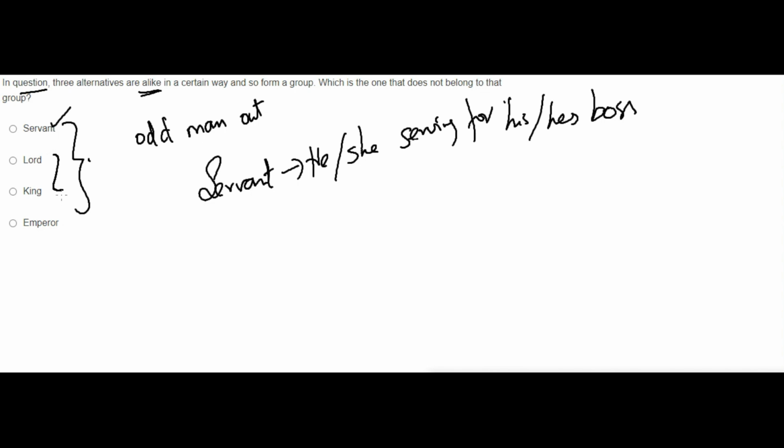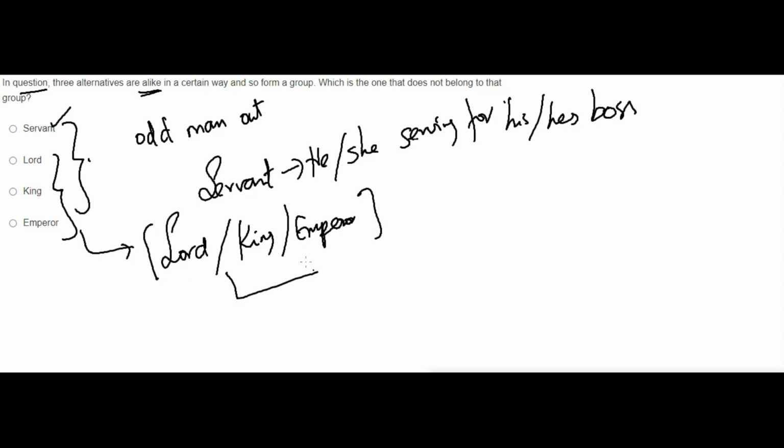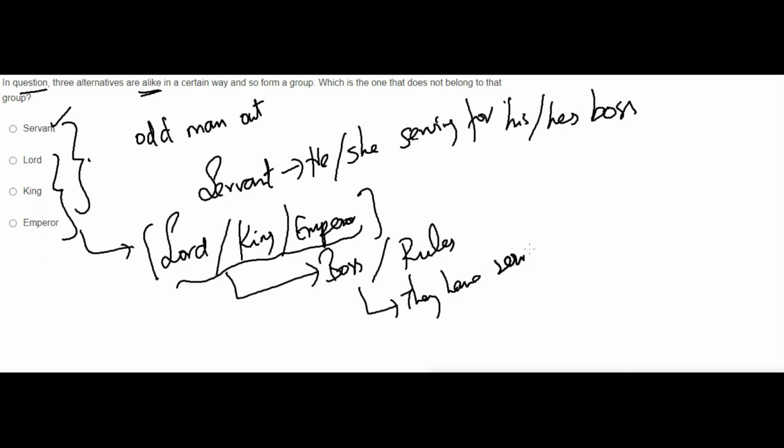But when you take the other three, the lord, and then a king, and then an emperor, these three are the boss. So just get the difference, boss or ruler. They have servants. So when I say from all these things, what is the one that is alike? Alike is a servant. Okay.